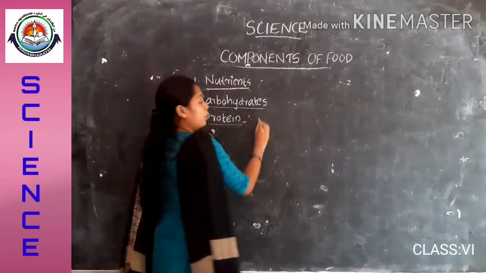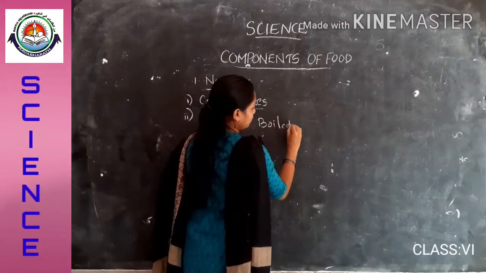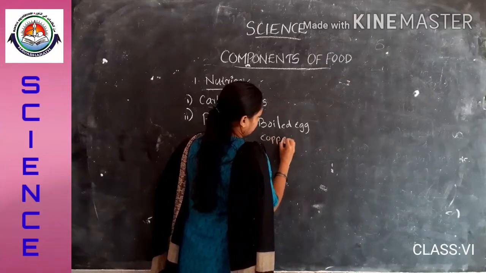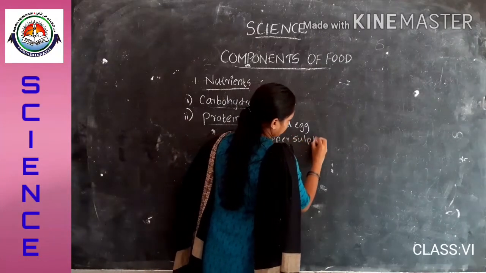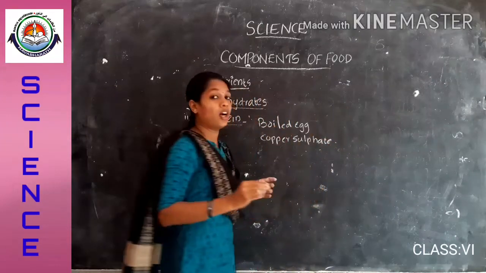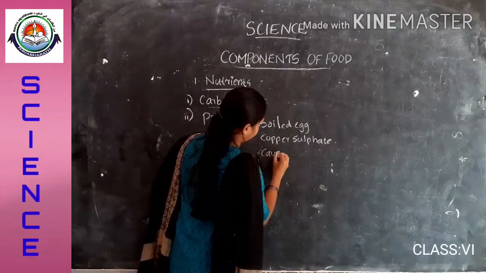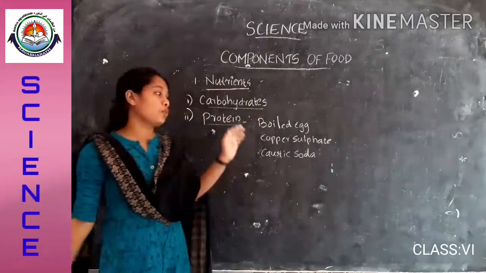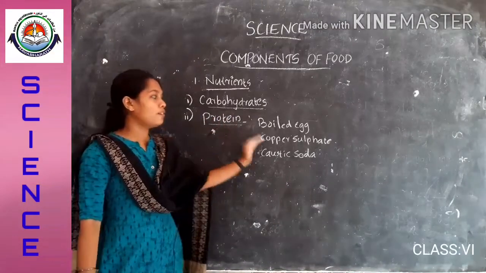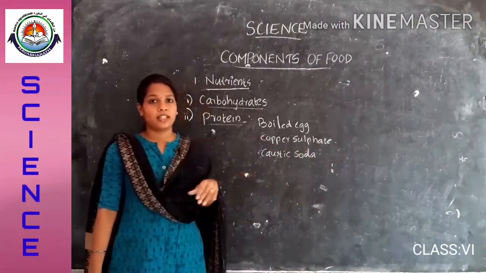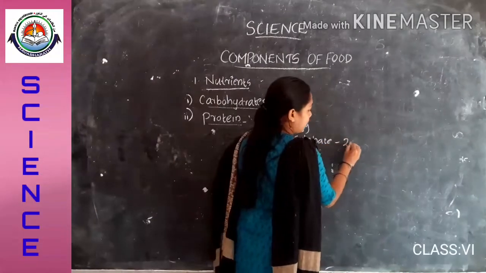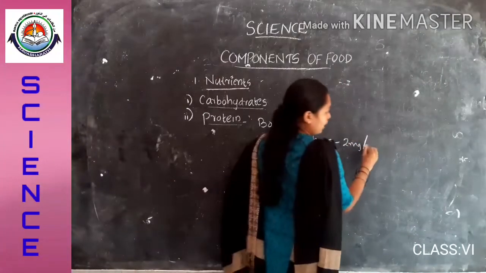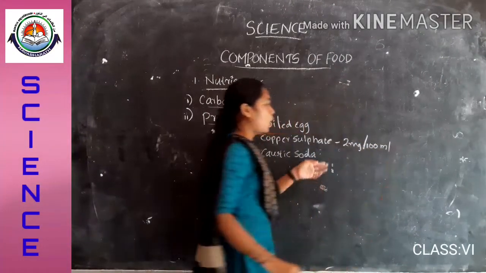Okay, we need a boiled egg, then copper sulfate solution, then caustic soda solution for conducting this experiment. So how to prepare this copper sulfate solution? Add 2 milligram of copper sulfate in 100 ml of water so that we can prepare copper sulfate solution for this experiment.